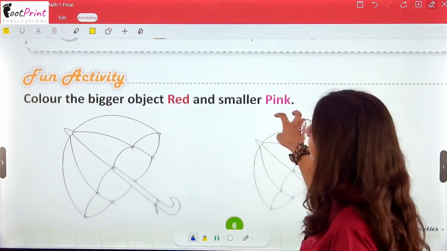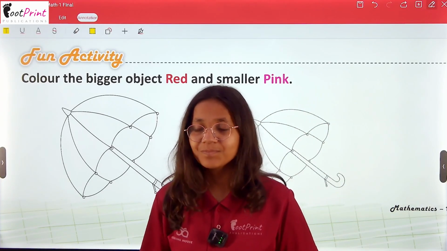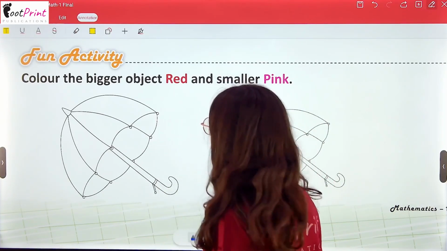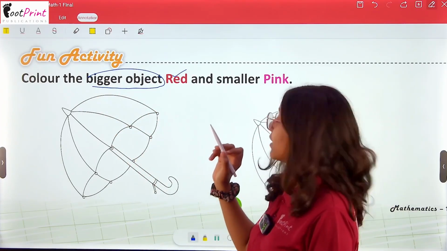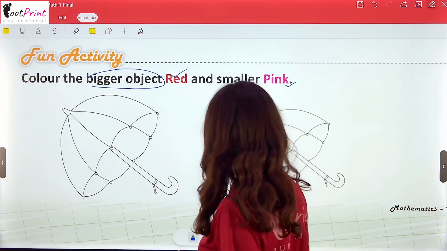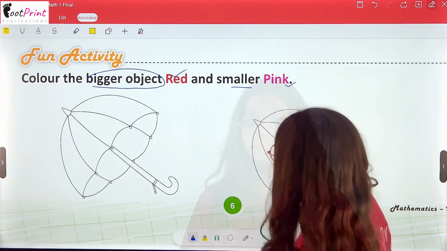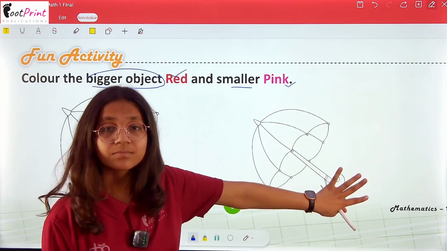Now, another activity, that is a fun activity. So, bring your colors from your bag. So, color the bigger object red and the smaller one pink. So, which one of them is big? This one or this one?